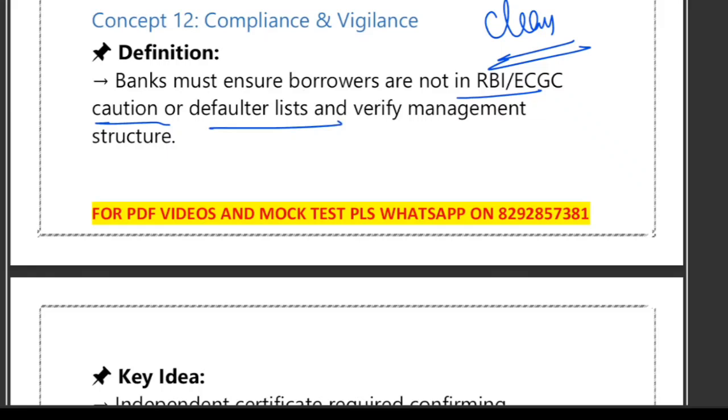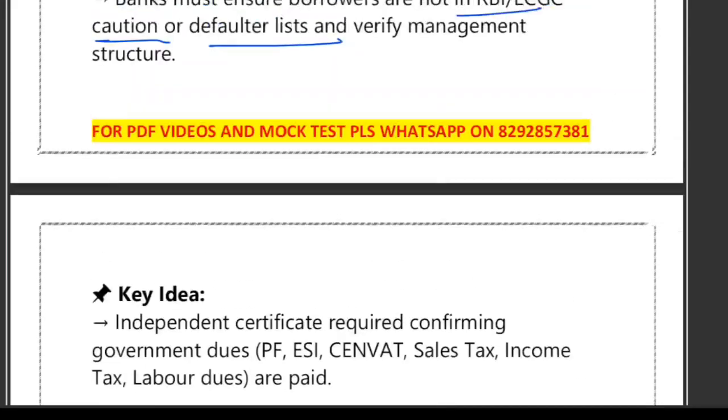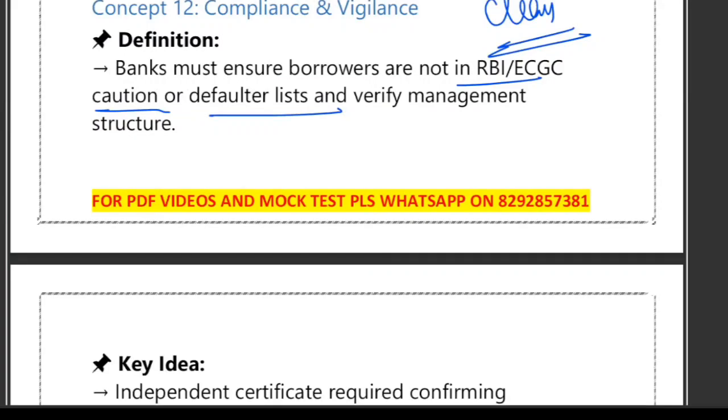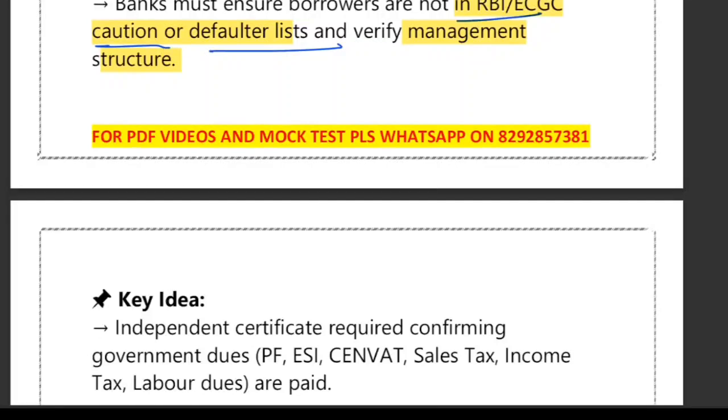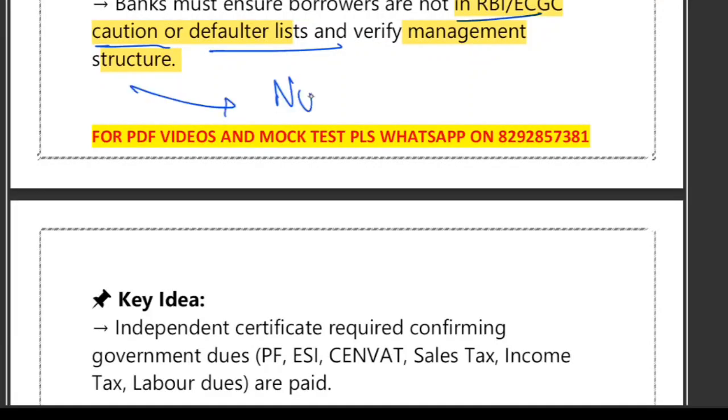So the bank must also verify the management structure. Two things I am telling you. First of all, the borrower should not be in the RBI or ECGC caution or defaulter list. Second, you have to verify the management structure to ensure that no hidden or high risk individuals are involved.